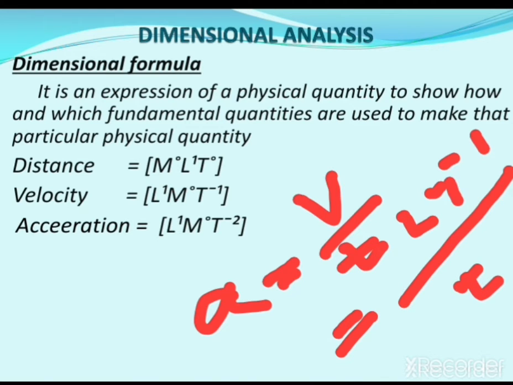Okay, so therefore you have got L and t to the power minus 2, because here t again comes in the expression. Therefore you got L to the power 1 t to the power minus 2 for acceleration. Okay, this is the derived unit for acceleration.